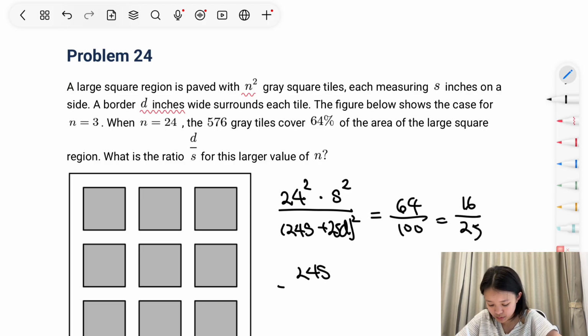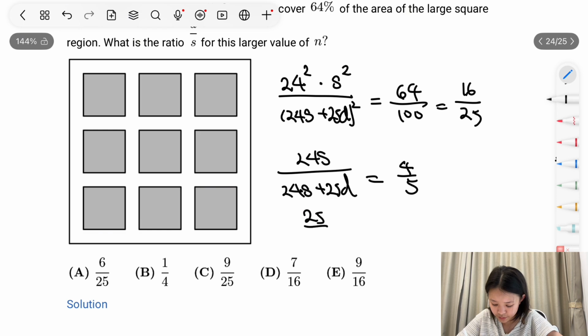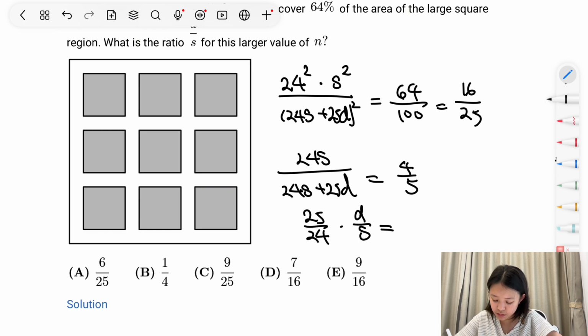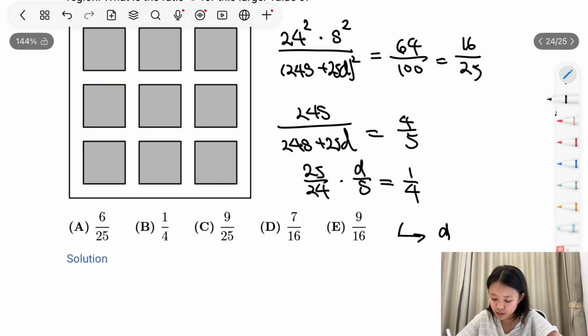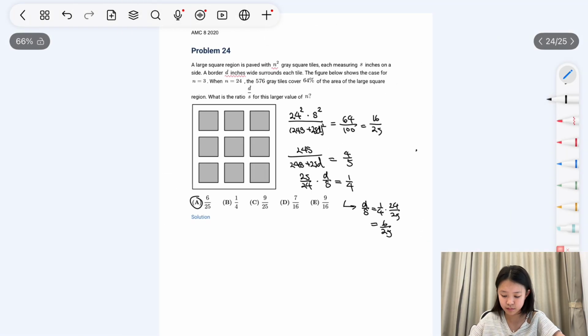So 24s divided by 24s plus 25d equals 4 over 5. So 25 over 24 times d over s equals 1 over 4. So d over s equals 1 over 4 times 24 divided by 25 equals 6 over 25. So the answer is A.